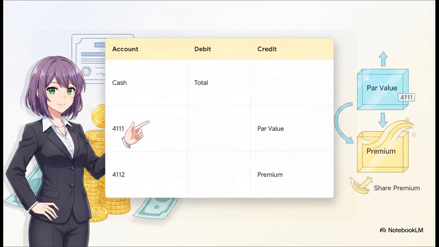For joint stock companies, the scenario you'll see most often is issuing shares above par value. The mechanics here are actually beautifully logical. You're going to debit your cash account, so 111 or 112, for the total amount of money you actually received. But you have to split that credit. The strict par value portion goes directly to Account 4111, and every single dong above that par value, the excess, gets credited to Account 4112, share premium. It's crucial to always keep par and premium in their own separate lanes.